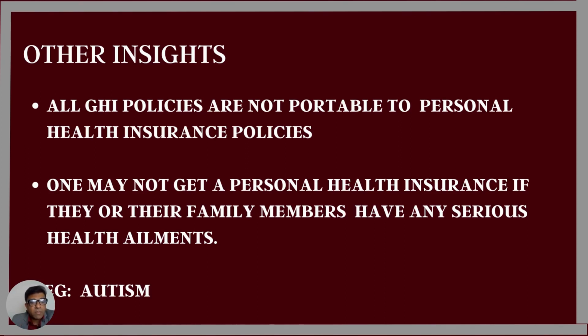For example, if someone is autistic, he or she may not even get an insurance cover. So these are certain very important concepts and insights that you must definitely understand when it comes to your group health insurance policy.